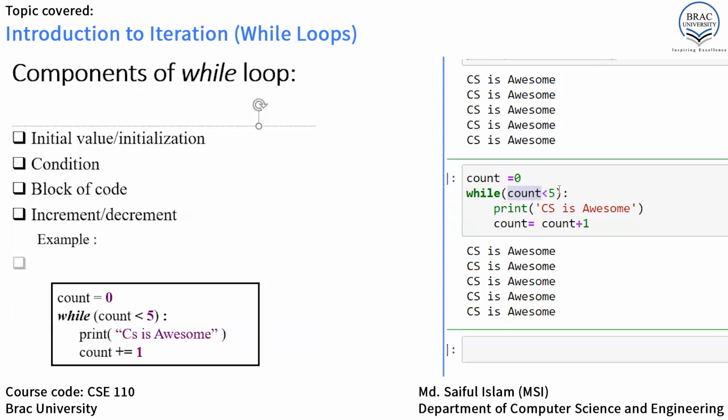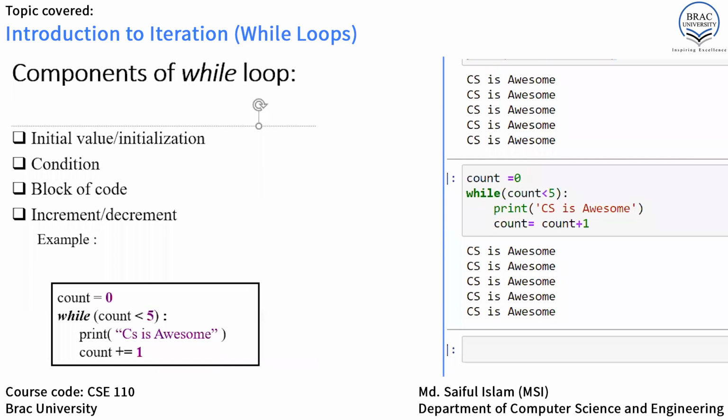So our program will not perform this task, because it's false, and it will not print "computer science is awesome" anymore. If we look closely at our program, it has already printed "computer science is awesome" 5 times.